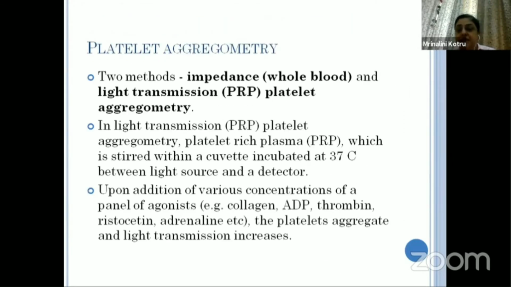Then a more specific test is platelet aggregometry, which measures either by impedance or light transmission. I'm not going into the principles of it, but we have different agonists like ADP, thrombin, ristocetin, and adrenaline to know which part of platelet adhesion and aggregation is at fault and what is causing the defect in platelet function.